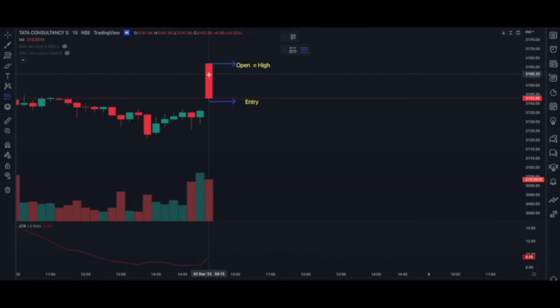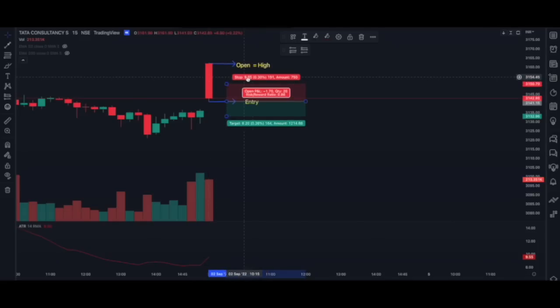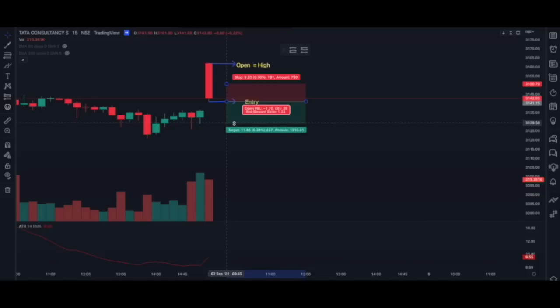Now since this stock is having seller's pressure, we will short this stock. So this is our entry point. Our stop loss will be the ATR level, which is 9.55. You can see here, I'll bring it to 9.55, and the target is 1:1.5 risk reward. Our entry will be when the next candle opens.